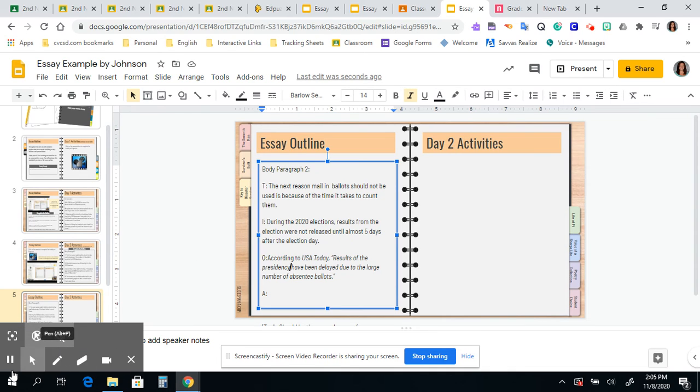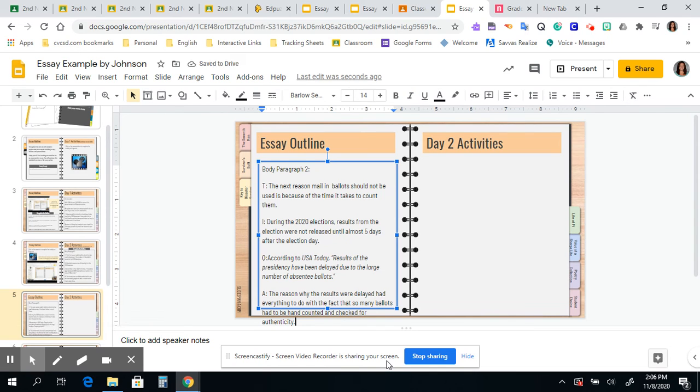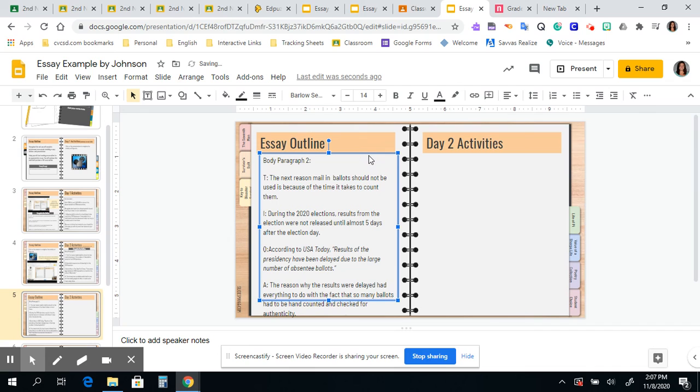Then I'm going to want to analyze my quote. And I could analyze that quote by saying the reason why the results were delayed had everything to do with the fact that so many ballots had to be hand counted and checked for authenticity. So there are my two body paragraphs that show my personal thoughts and feelings on the topic that I am writing about.